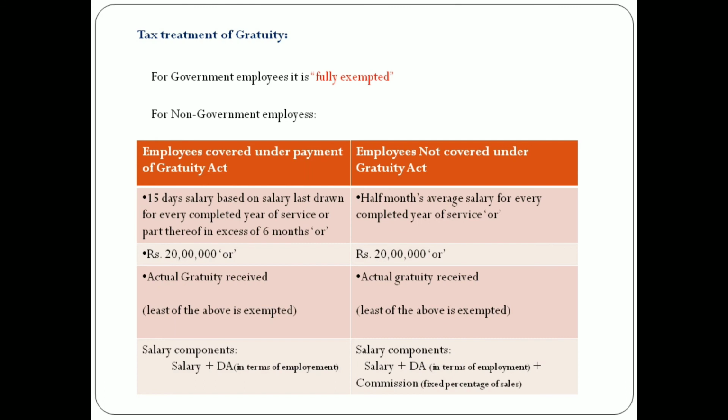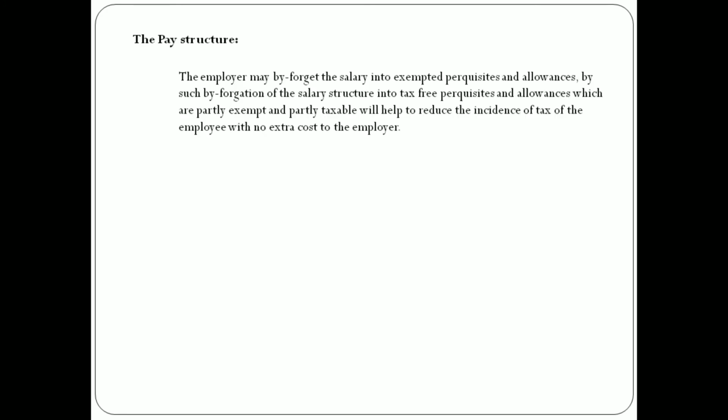So guys, that is about the pension and the commutation of pension. The next one is the pay structure. The employer may bifurcate the salary into exempted perquisites and allowances. Such bifurcation of the salary structure into tax-free perquisites and allowances, which are partly exempt and partly taxable, will help to reduce the incidence of tax on the employee with no extra cost to the employer.